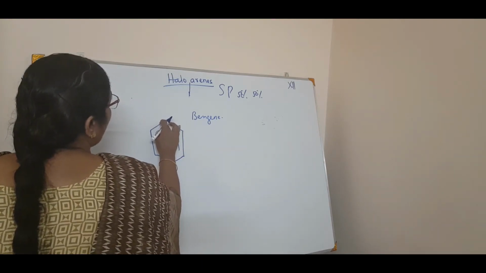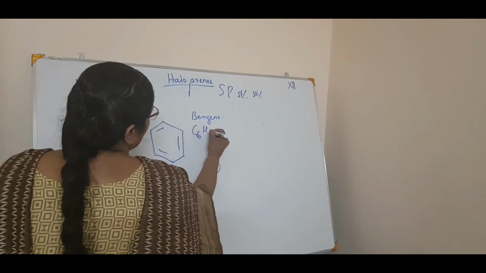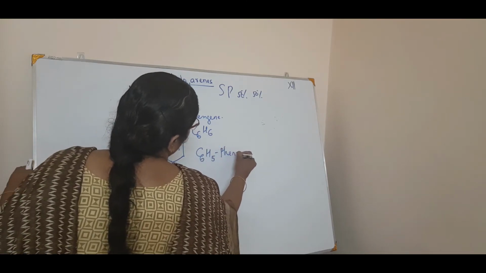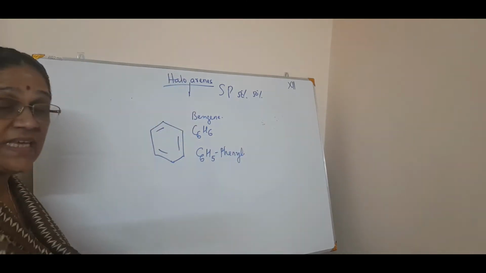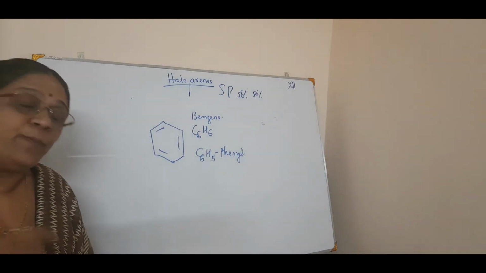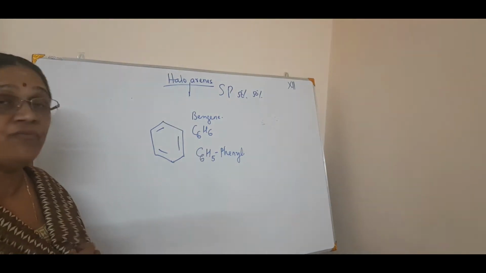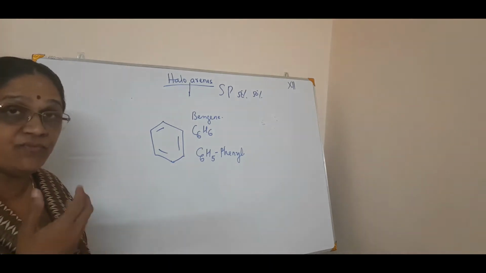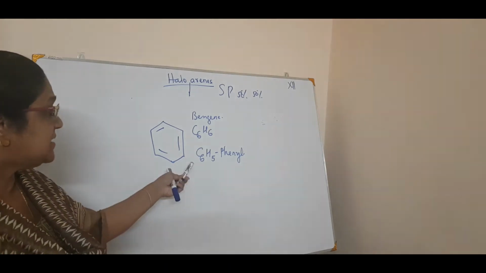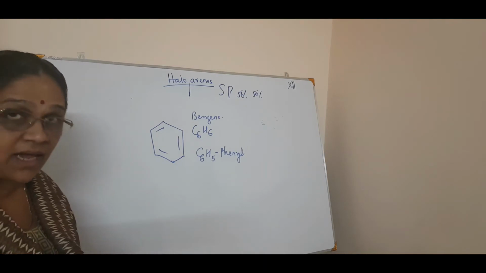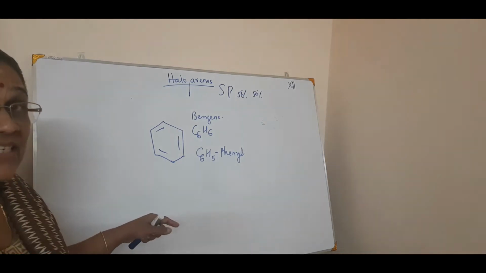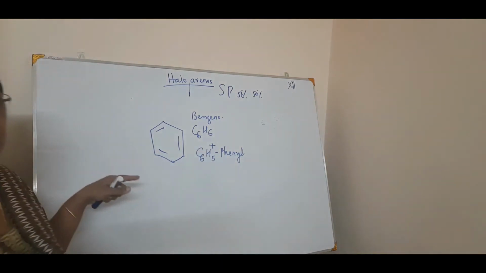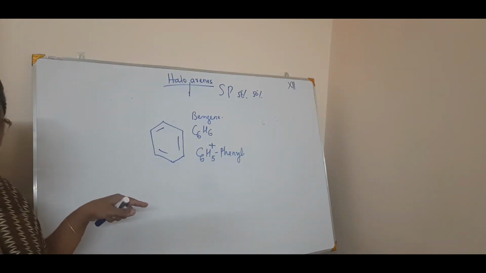If you remove a hydrogen atom from C6H6, you get C6H5, which is phenyl. In IUPAC naming also you can write phenyl, no problem. It is accepted. Like in phenols or amines, this C6H5 is called phenyl. Now, what is phenyl cation? Cation means it contains a plus charge. Isn't it? Phenyl cation.